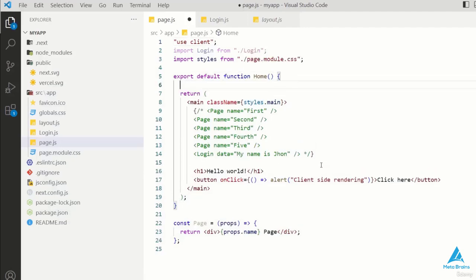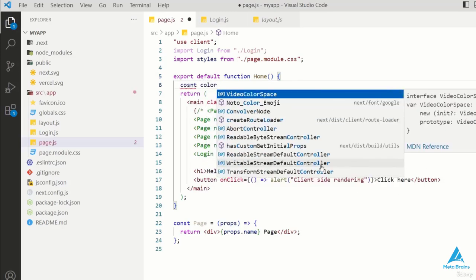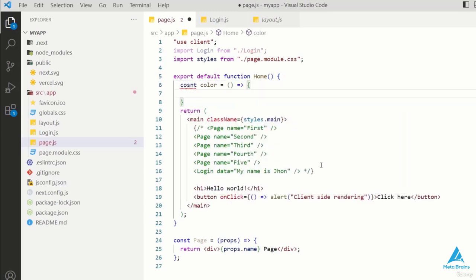Similarly, we can use the function here. Okay, so we can also use it here. I'll just declare the const variable and add an arrow function here. So I'll make an alert in it by the name of picker. I saved it. And here I'll also pass the parameter. The message is picker saved.